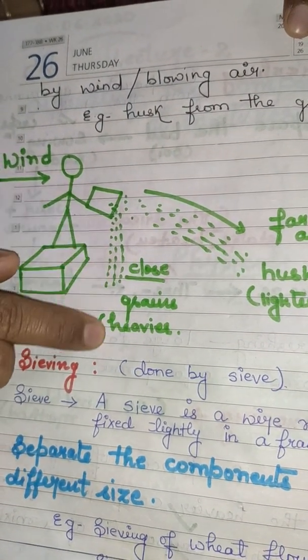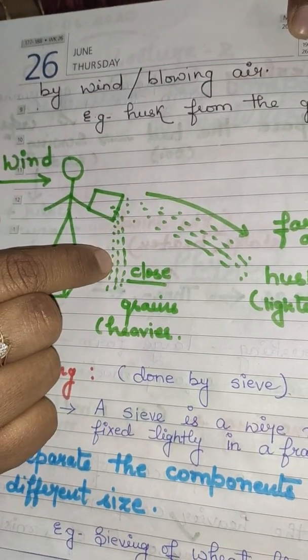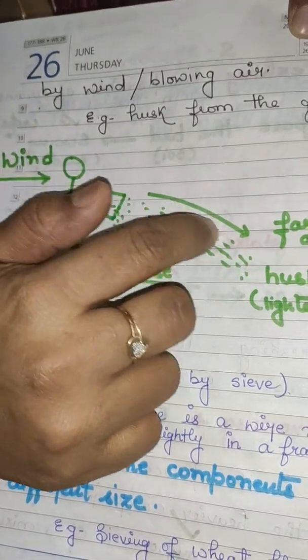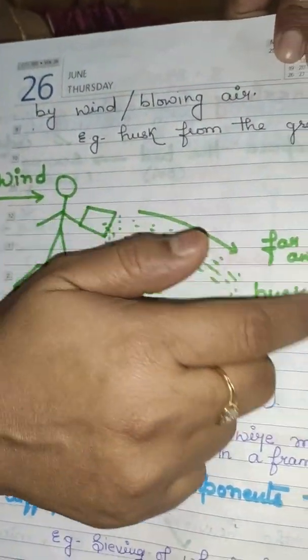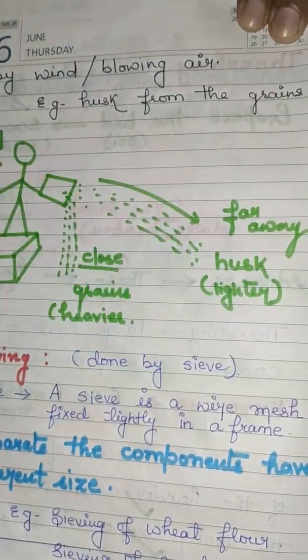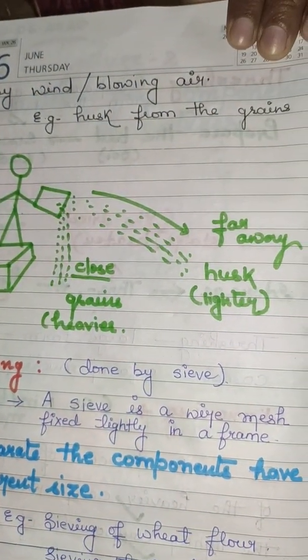The grains are falling very close to the person, whereas the lighter husk, bhusa, goes away from the person because it is lighter in weight, hence the wind blows it away from the person. So this method is known as winnowing.